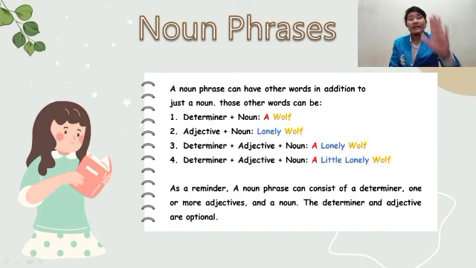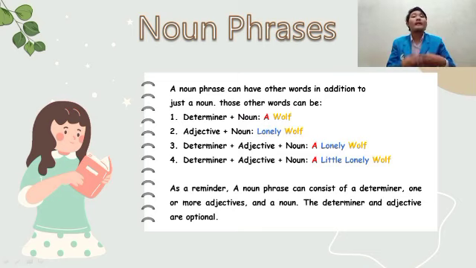Ladies and gentlemen, a noun phrase can have other words in addition to just a noun. Now, those other words can be, number 1, determiner plus noun. The example is a wolf. Number 2, adjective plus noun. The example is lonely wolf. Number 3, determiner plus adjective plus noun. The example is a lonely wolf.